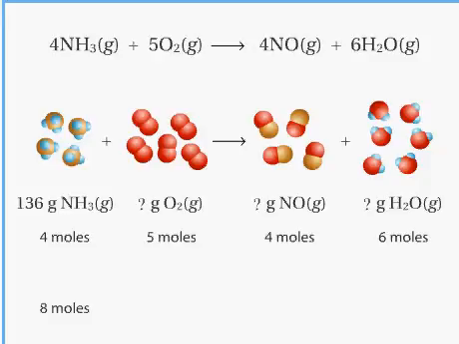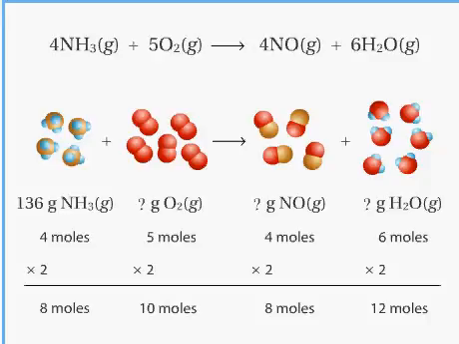If we start with 136 grams of ammonia, however, we will have used 8 moles instead of 4 moles. We have doubled the number of moles. The stoichiometry of the reaction tells us that we will need to double the moles of the other reactants as well. Based on this number of moles, we expect that 240 grams of nitrogen monoxide will be produced.